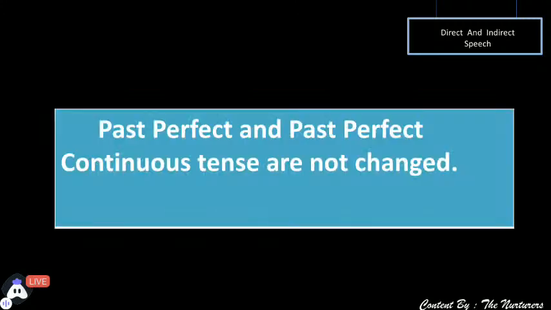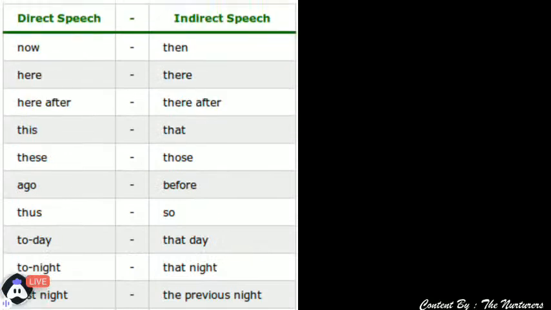Okay, the next one. See, if we are talking about past perfect and past perfect continuous tense, they are not changed. We have learned up till now till past continuous tense, and they keep upon changing. So, moving ahead to the next one, these are some of the rules which you need to learn. Okay, so in some of the complicated sentences, we need to change these forms.